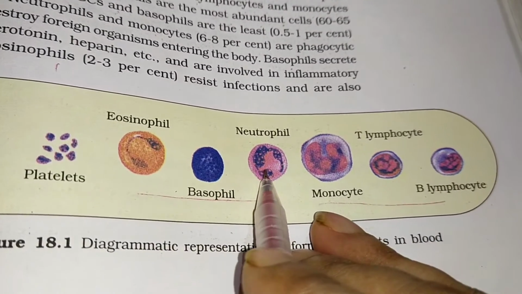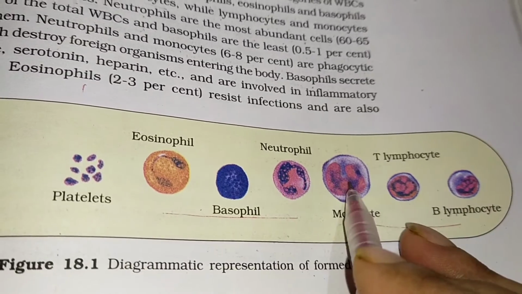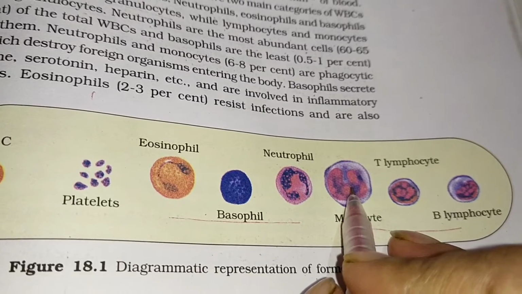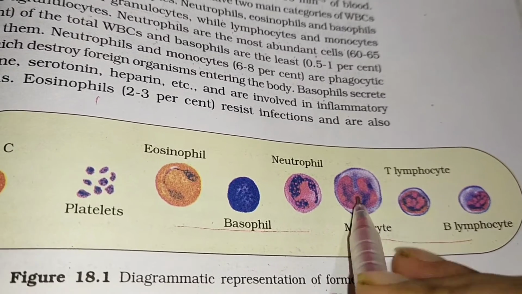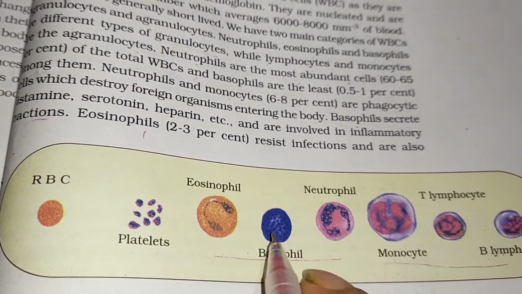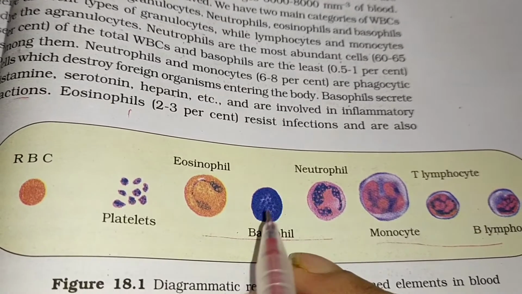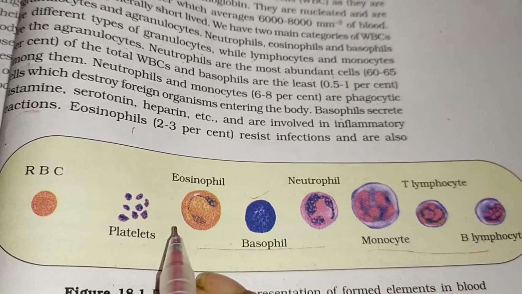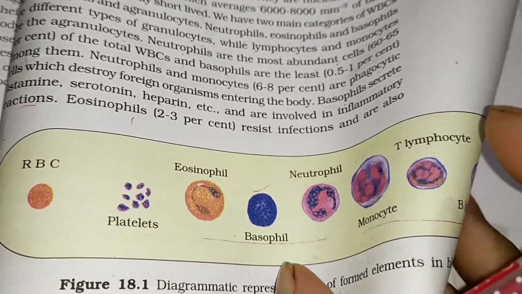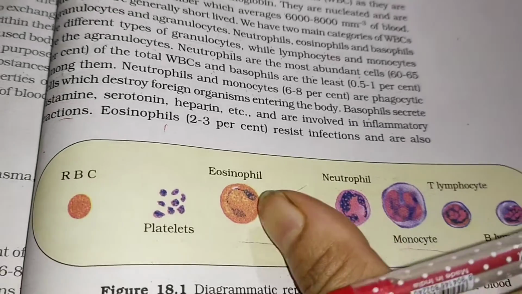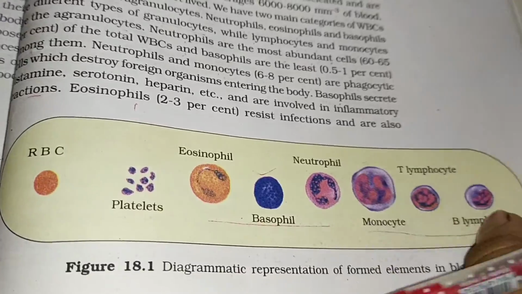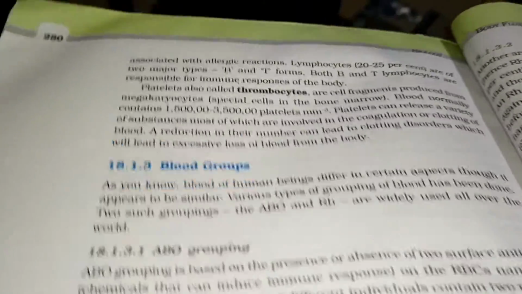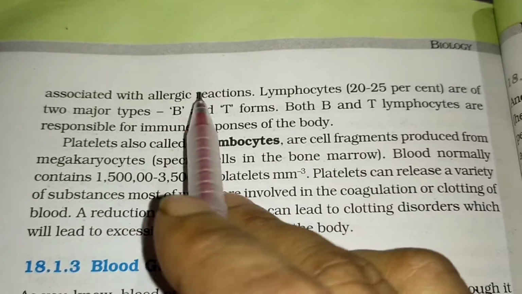So neutrophil and monocyte destroy the pathogen or foreign organism by the phagocytic procedure, and basophil secretes histamine, serotonin and heparin in allergic reactions, and eosinophil also resists infection in our body. Next, eosinophil is associated with the allergic reaction.